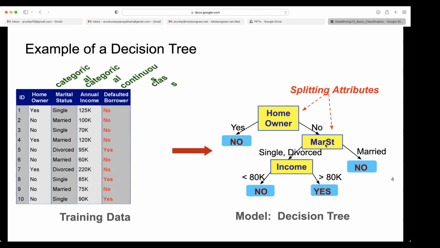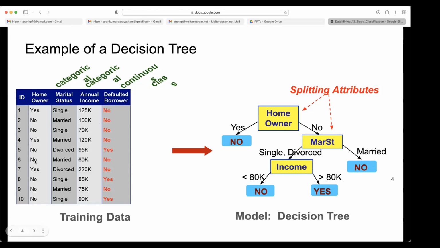If marital status is married, what is happening? The case is homeowner equal to no and marital status married. Can we say all of them belong to the same class? According to this, they all belong to no. Verify this: homeowner no, married, class no. Homeowner no, single, we don't want. Divorced, we don't want.